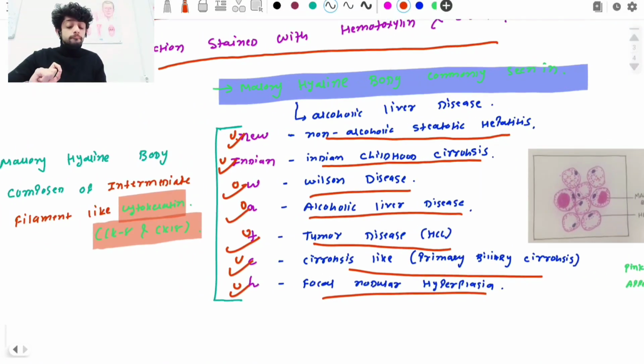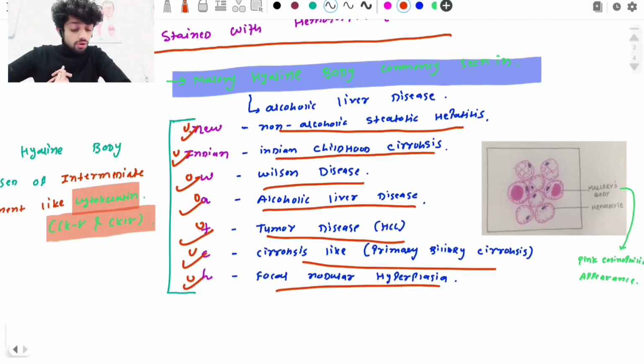So remember this mnemonic for where the Mallory hyaline body is commonly seen. And the Mallory hyaline body is composed of what? Cytokeratin 8 and 18. What is the meaning of cytokeratin? It is one kind of intermediate filament that is present in your skin. Okay, next we will see, with the concept clear regarding the intermediate filaments. So normally, NIWATCH. Number one is non-alcoholic steatohepatitis. I, for Indian childhood cirrhosis. W, Wilson disease. A, alcoholic liver disease. T, tumor disease like hepatocellular carcinoma.